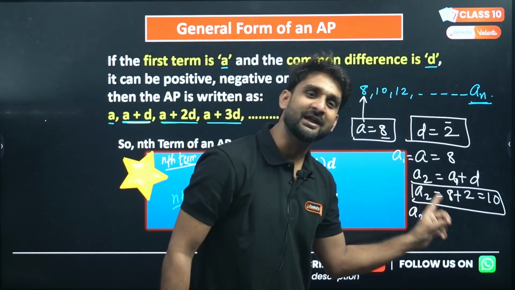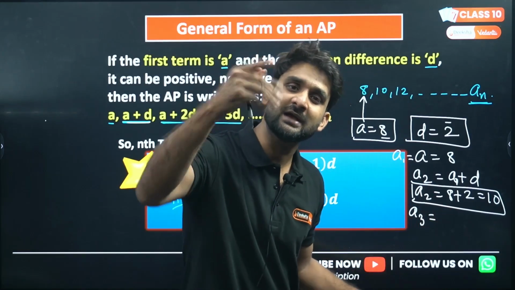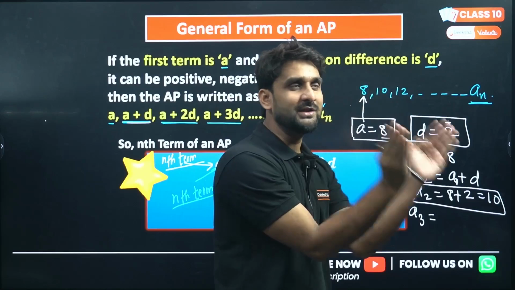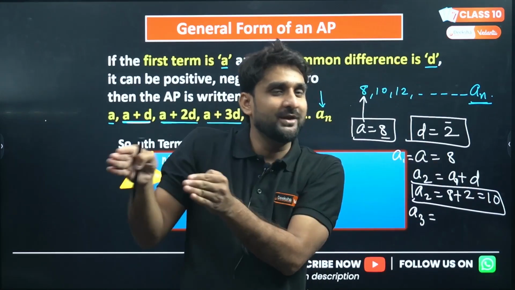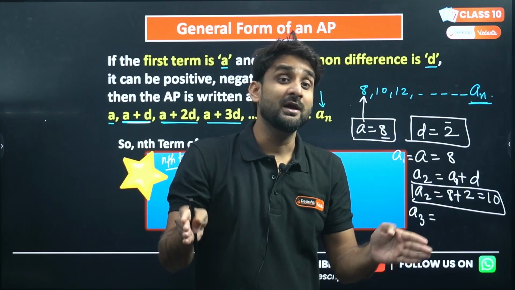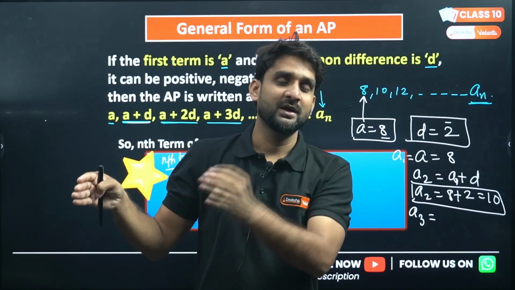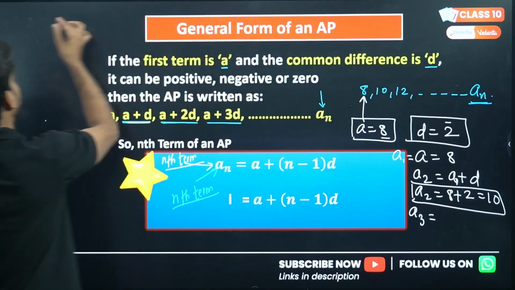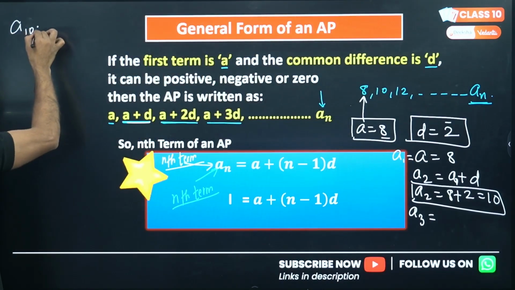To find the third term, D will be 2D. If you are finding the fourth term, the formula will be A1 plus 3D.